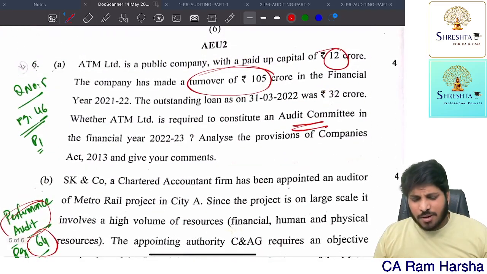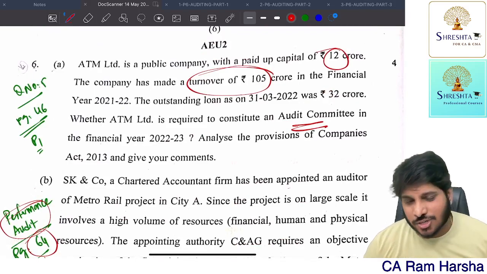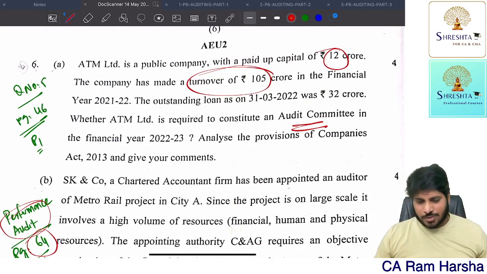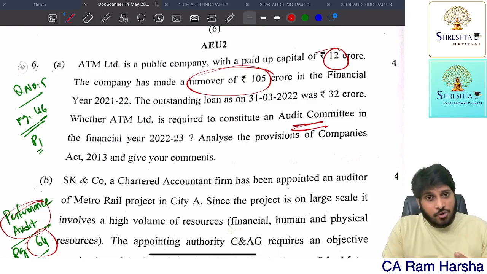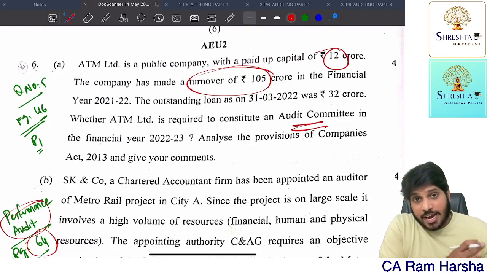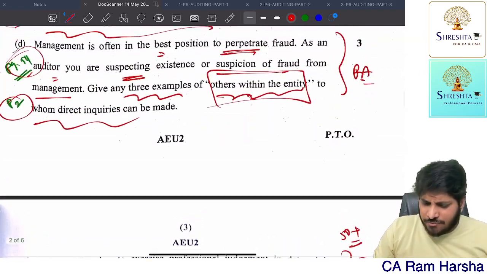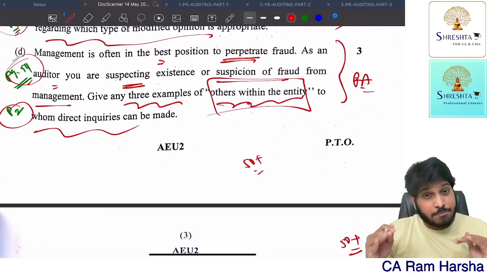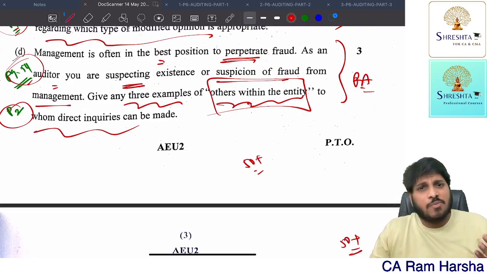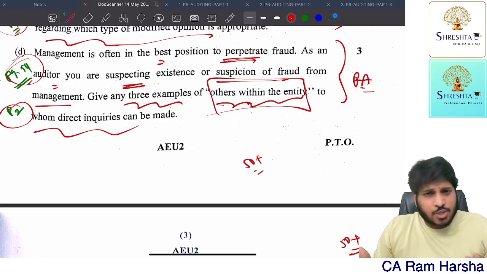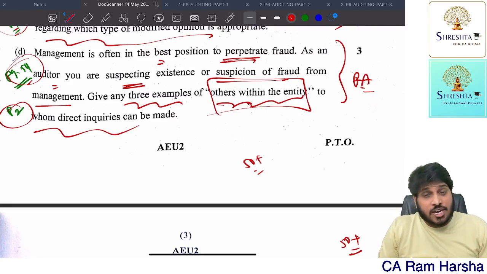See, in this paper, nothing much to comment. Most of the questions are straight questions. If at all you have followed the strategy, whatever I told, the priority 1 chapters, damn sure I'm telling you, 50 plus marks you can attempt in this paper perfectly. Hardly you will not be able to attempt 15-16 marks. That's what the 70% preparation strategy is.